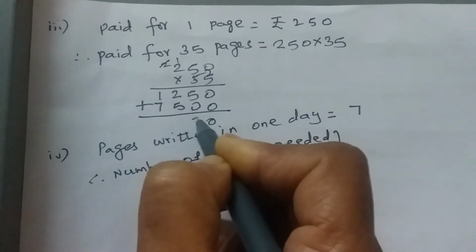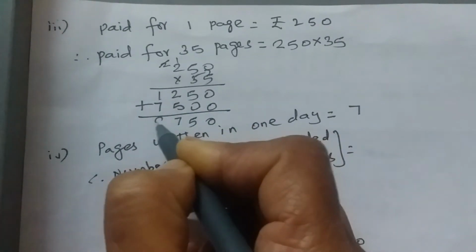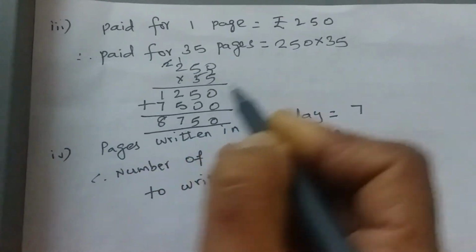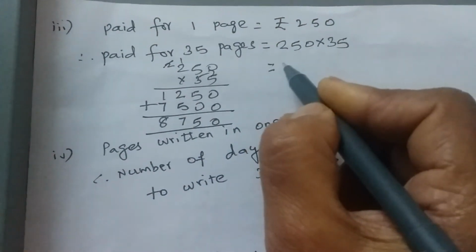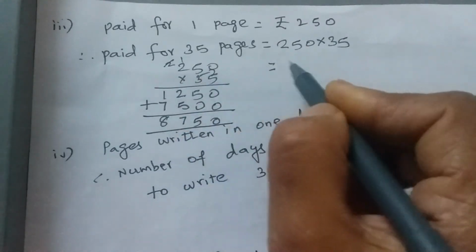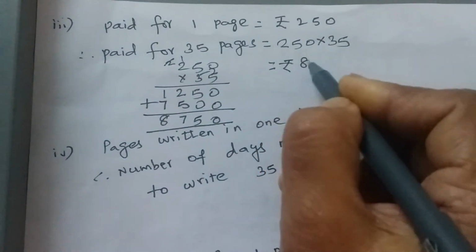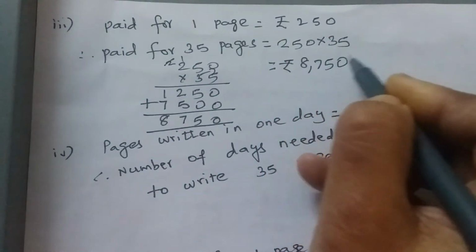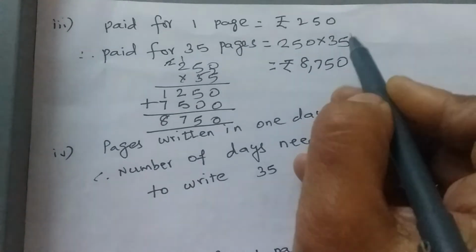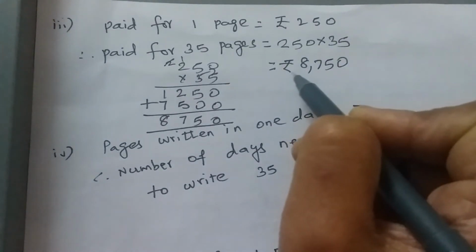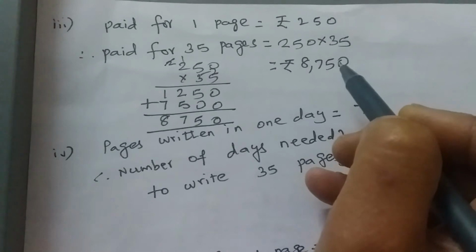Add 0, 5, 2 plus 5, 7. 7 plus 1 is 8. So what is it? Totally how much money he has lost? He paid for 35 pages. He paid 8,750 to make all the 35 pages of poem get printed. So everything got lost. Okay.